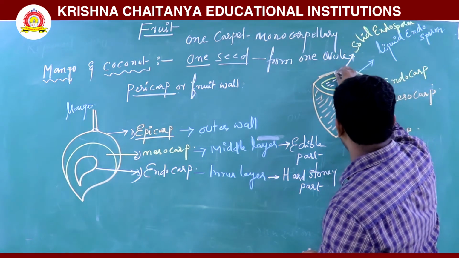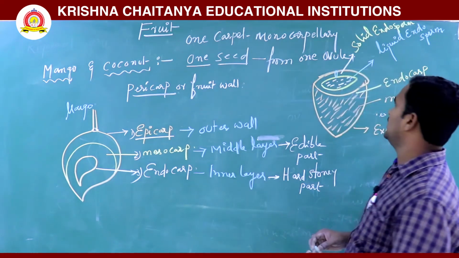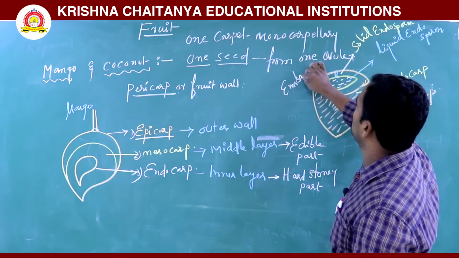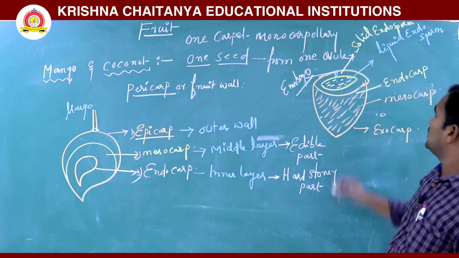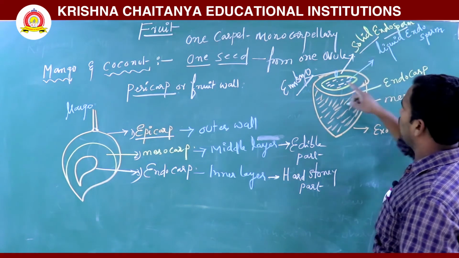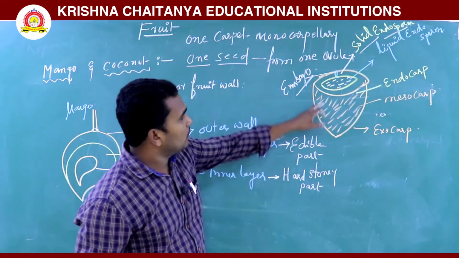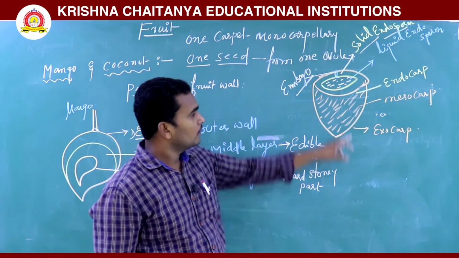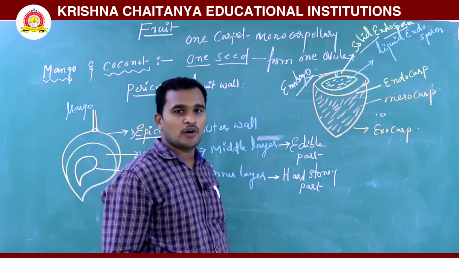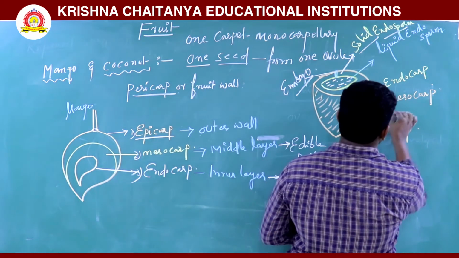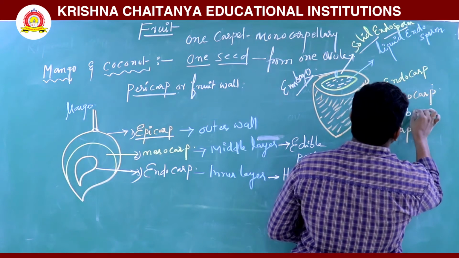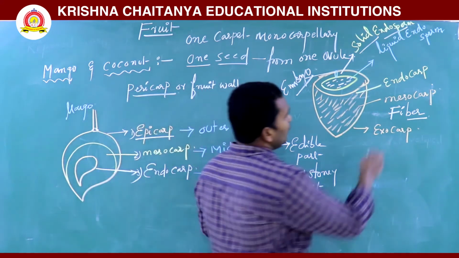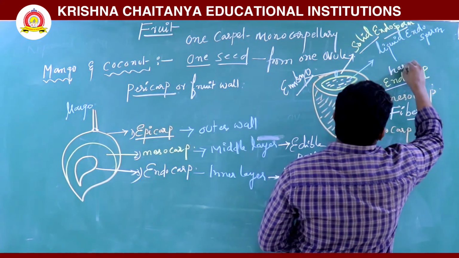Here see, you observed or not, I don't know. Once you see it like this, this is nothing but the embryo. These are the solid parts, and the embryo is part of the kernel. Next, the outermost layer is called the exocarp, followed by the mesocarp. It is also fibrous, it is fiber, and the endocarp is a hard stony part.